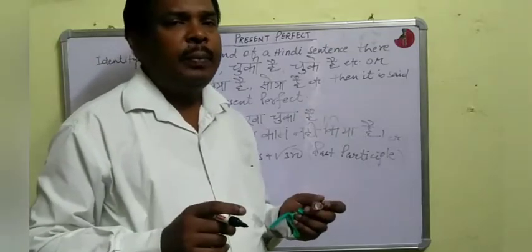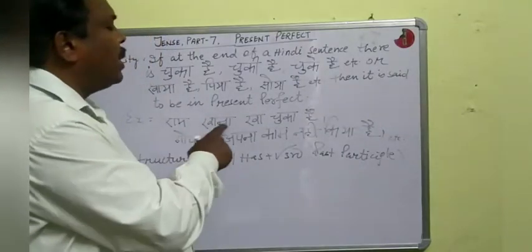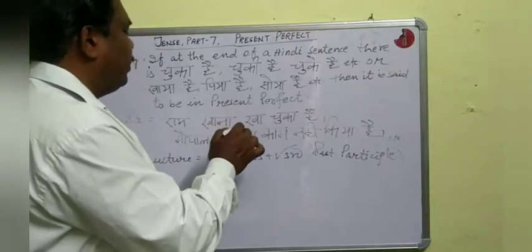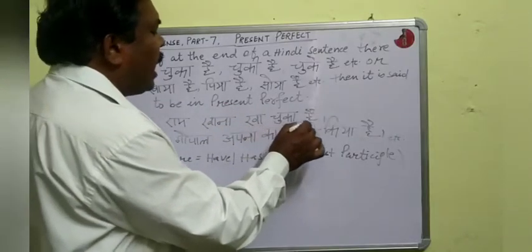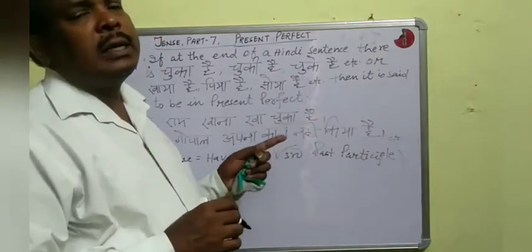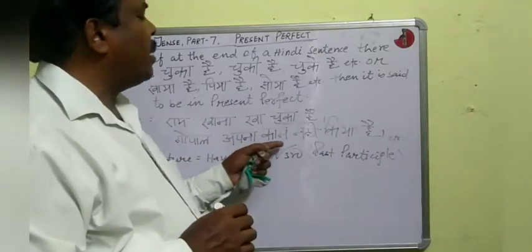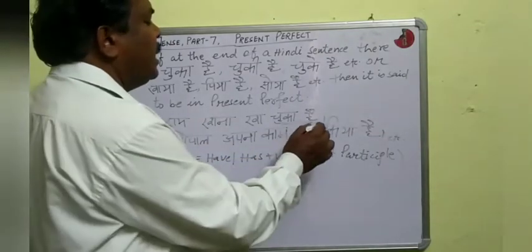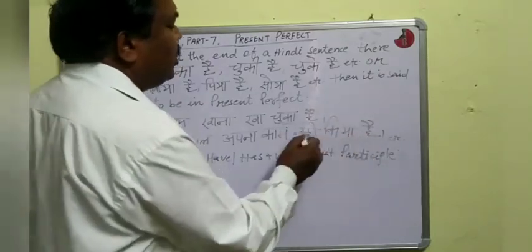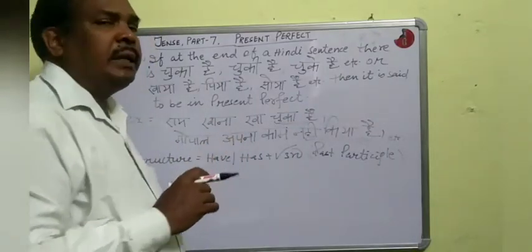Is it clear? And example, राम खाना खा चुका है. Here there is चुका है at the end of the Hindi sentence, so this sentence is in present perfect. Like this, गोपाल ने अपना काम नहीं किया है. Here नहीं किया है shows present perfect. Is it clear? Next, structure.